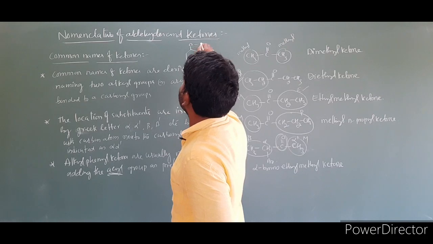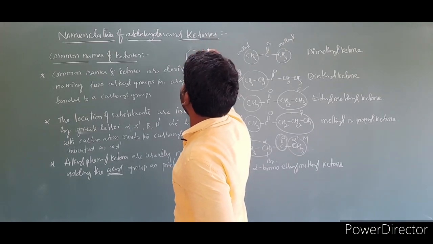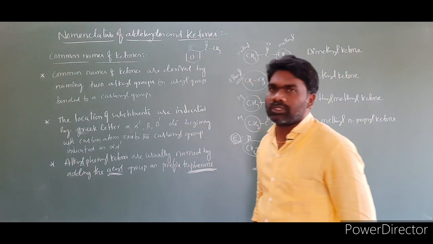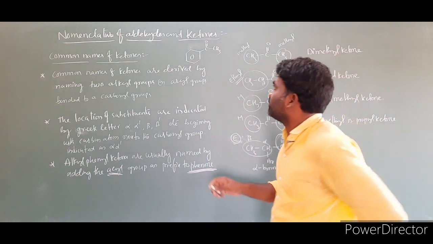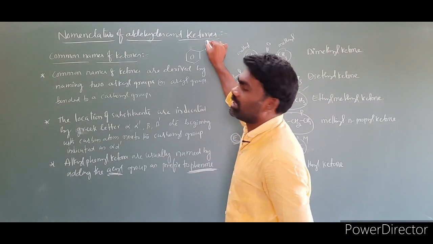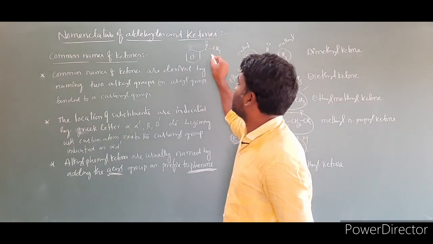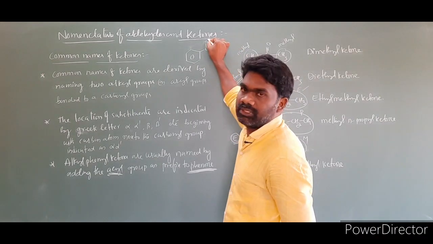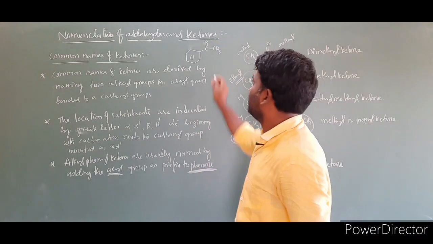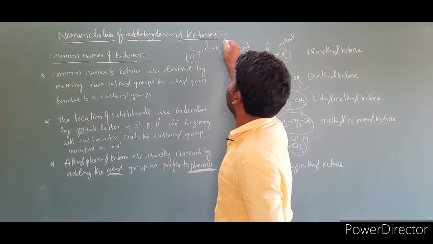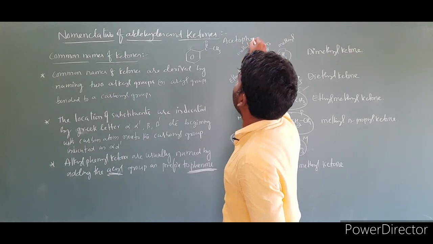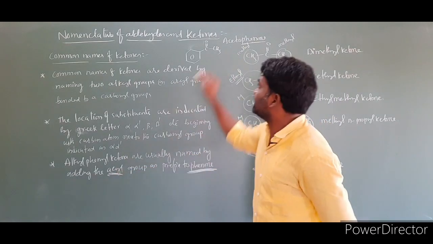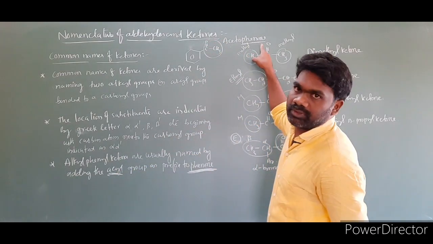On the benzene ring, C double bond O CH3. This molecule is given to you. What is the common name of this molecule? This is CH3 C double bond O, aceto. CH3 C double bond O OH is acetic acid. This acyl group is nothing but aceto. The aceto group we write with phenone. The name of this compound is acetophenone. So the acyl group is prefixed to phenone, acetophenone.